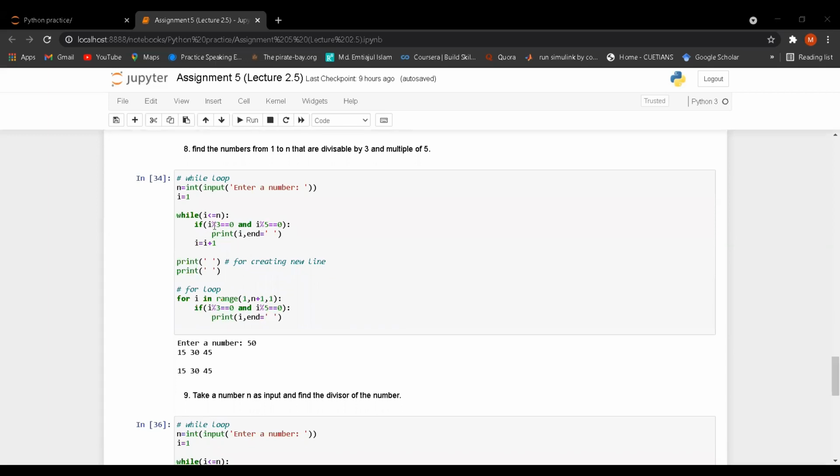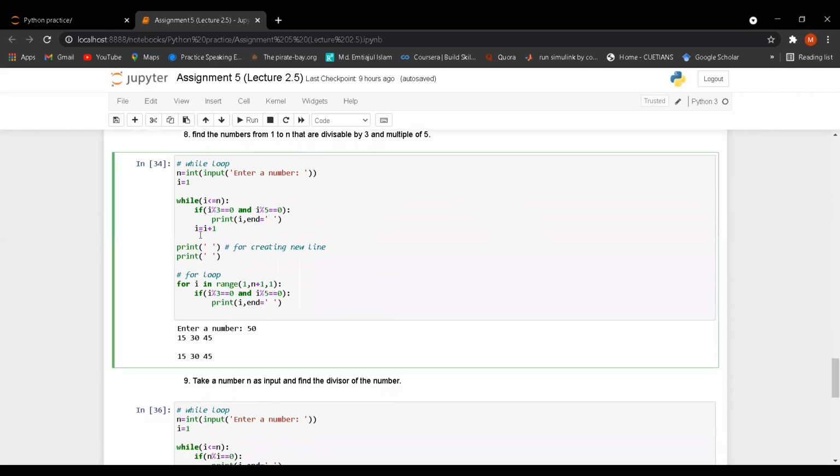First I have taken modulus, i percentage 3 equal 0. If it is true and i percentage 5 equal 0 is also true, then the if condition will be true and the print function will execute.